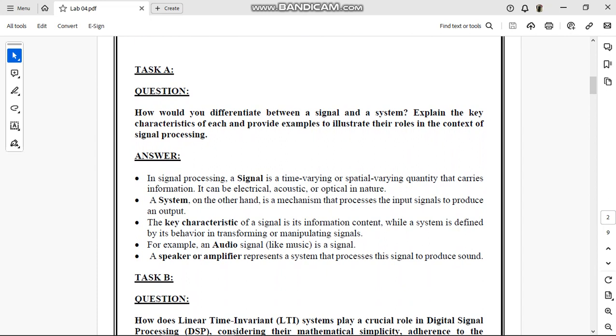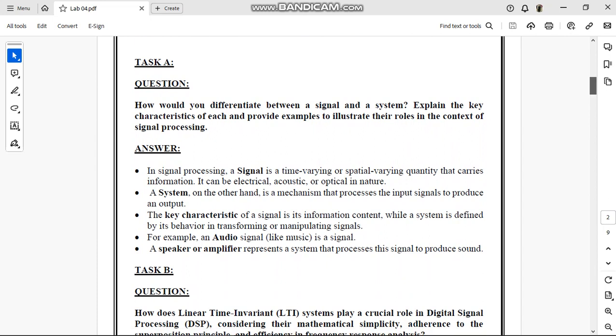The first task is about how would you differentiate between a signal and a system. In signal processing, a signal is time varying or spatial varying quantity that carries information. A system, on the other hand, is a mechanism that processes the input signals to produce an output. For example, an audio signal is a signal.